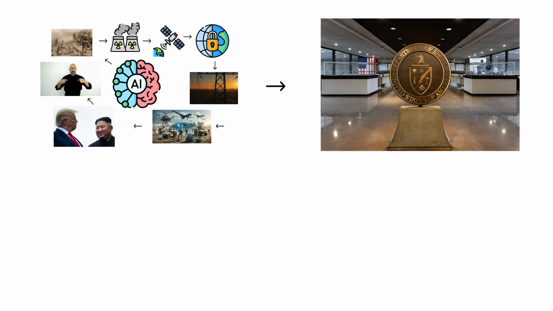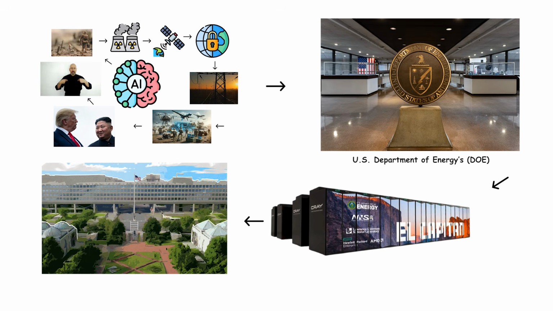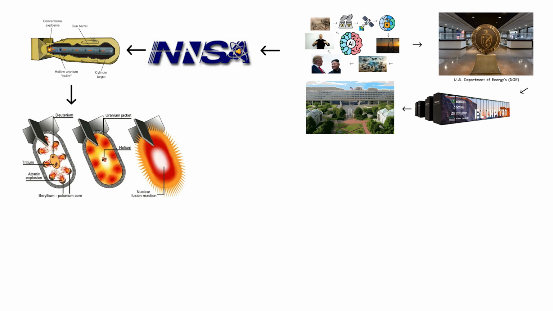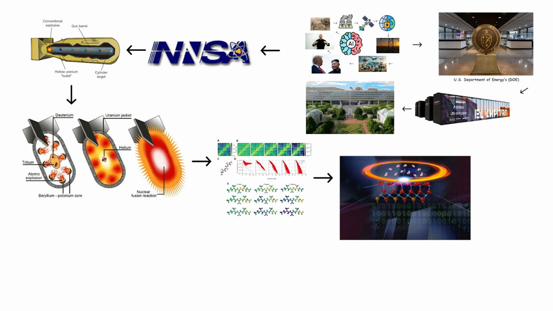sign anything. At the core of this world lies the US Department of Energy's DOE network, where supercomputers like El Capitan will run simulations for the National Nuclear Security Administration, ensuring America's nuclear deterrent stays viable without detonating a single bomb. Each simulation models millions of atomic interactions at scales smaller than light itself. Every result is a line of code that can change the future of global balance.